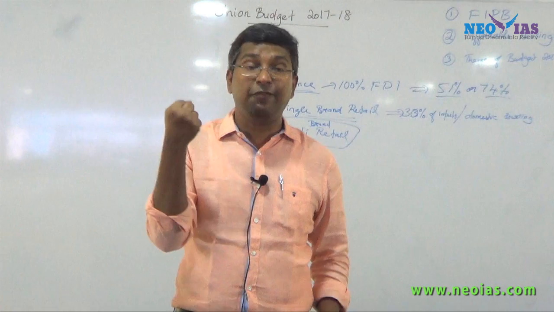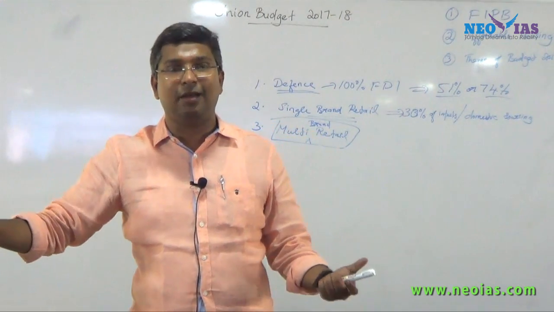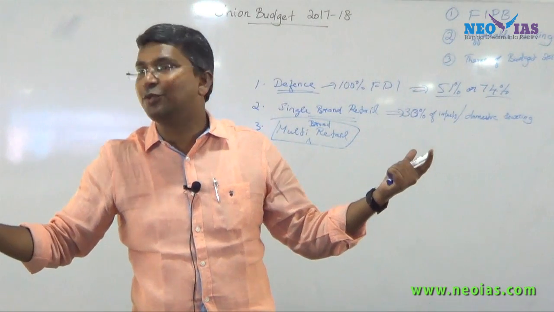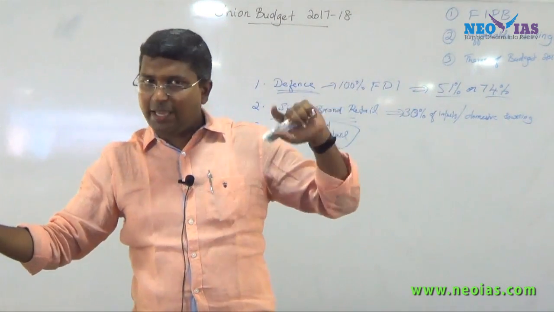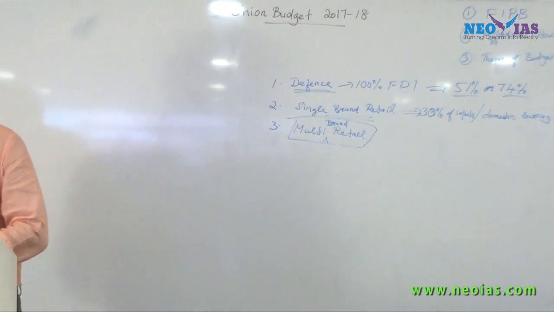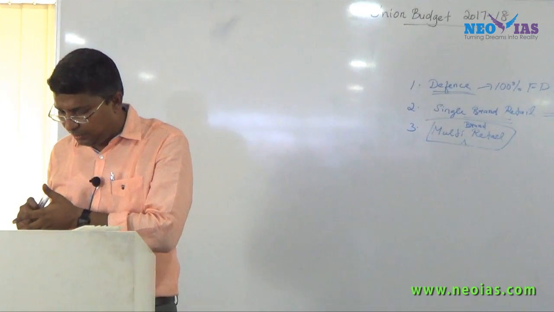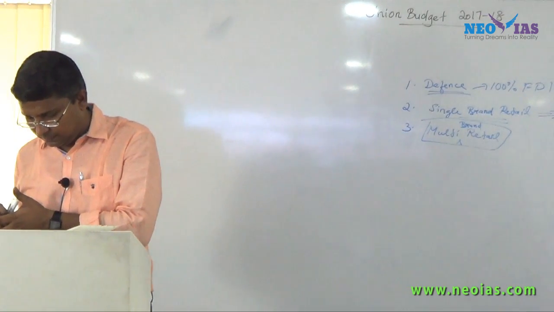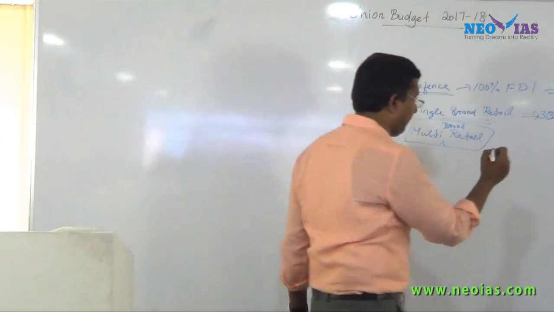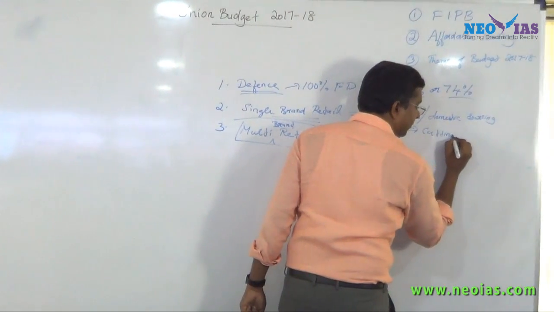For that, if we ask them that the 30% has to be domestically sourced from India, it's very difficult for them to source. So again see the basic concept here. It's clearly saying that this term is very important: cutting edge technology, this word is very important.